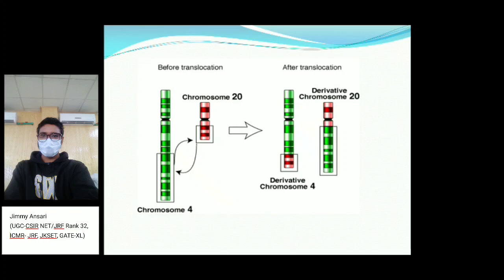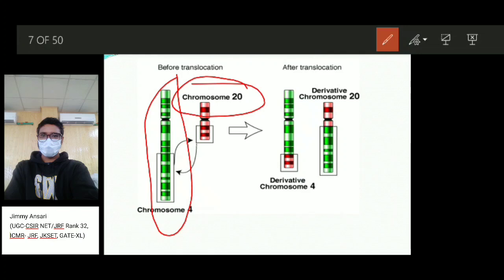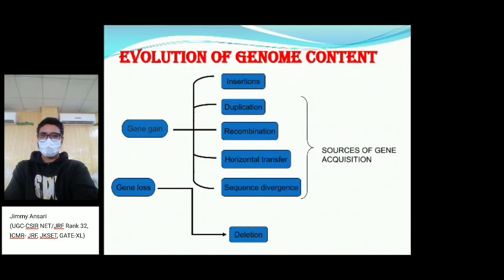So this is an example of translocation. What we are seeing here is chromosome 4 and chromosome 20. This is before translocation. After translocation, the piece at the end of chromosome 4 breaks down and is transferred to chromosome number 20. The small arm of the chromosome is the piece of chromosome 4. We call this chromosome the Philadelphia chromosome. So this is a translocation.